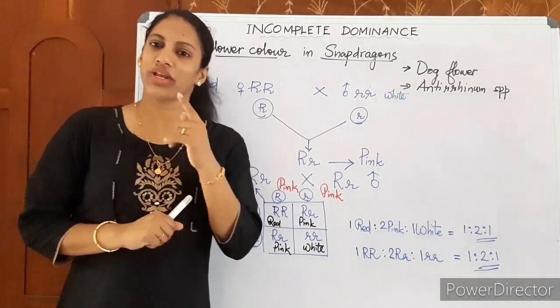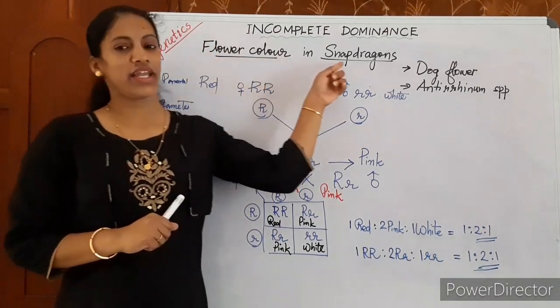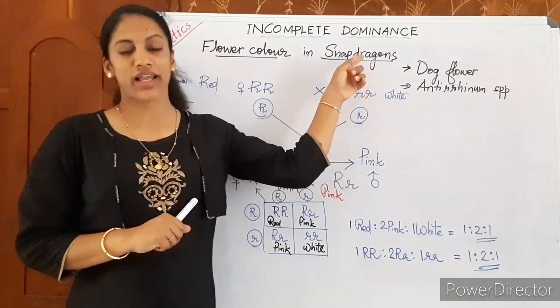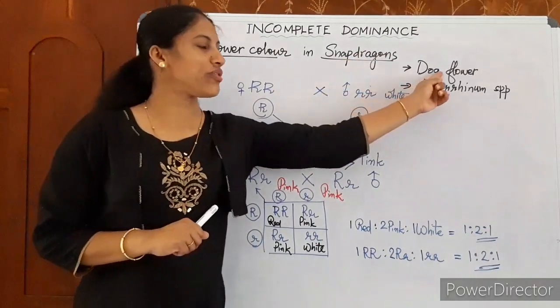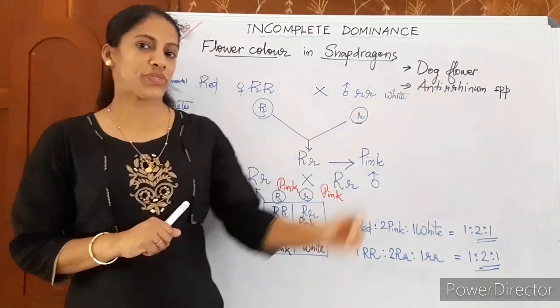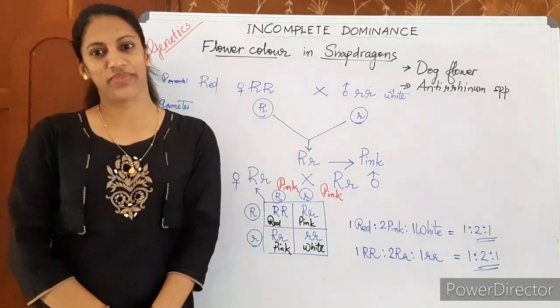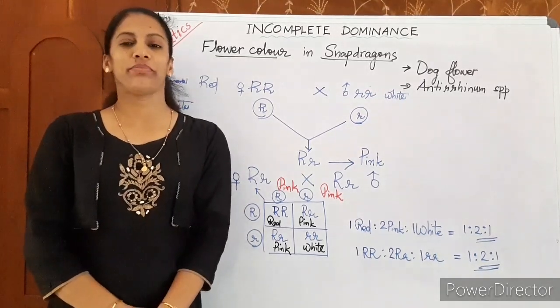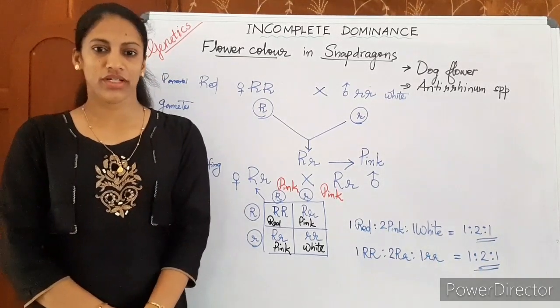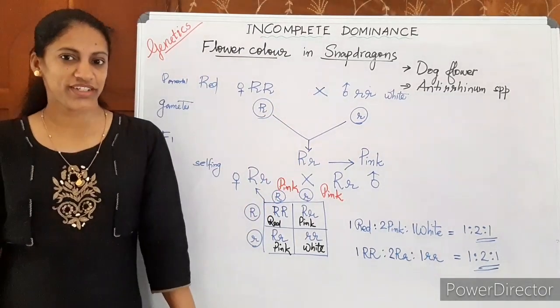So you study one example for incomplete dominance, that is flower color in snapdragons. Snapdragon is commonly known as dog flower. Its scientific name is Antirrhinum. There are many species of Antirrhinum, so you write Antirrhinum species. Okay, this is what incomplete dominance is. Do you have any doubt about incomplete dominance?